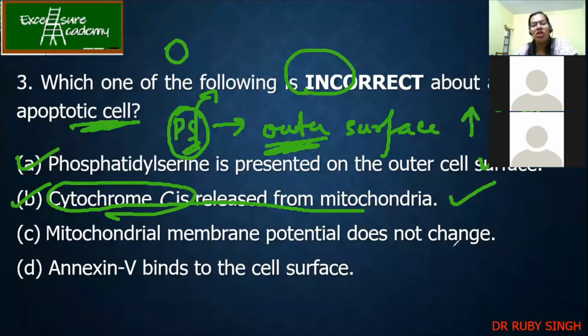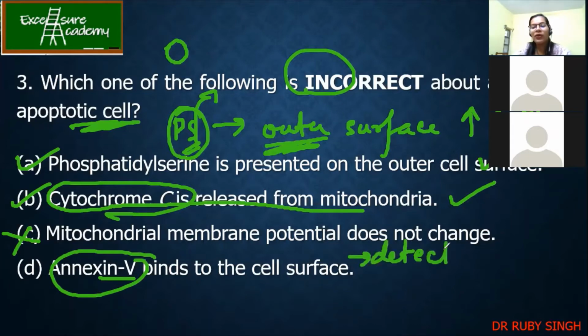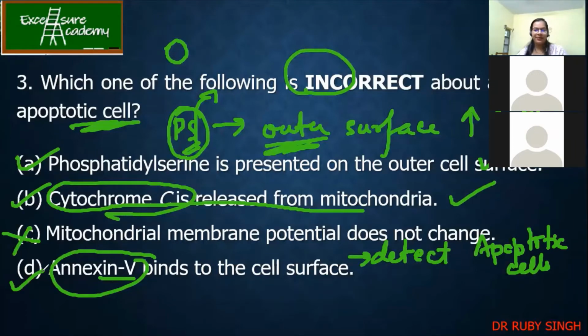Mitochondrial membrane potential does not change. So this is your wrong statement because it does change. It loses its potential, because of which the cytochrome C and calcium get released. Now annexin V binds to the cell surface. This is actually a fluorescent dye. You have to remember it's a fluorescent dye which goes and binds to the cell surface to detect apoptotic cells. Whenever we do studies, we use annexin V. So this is also a correct statement.